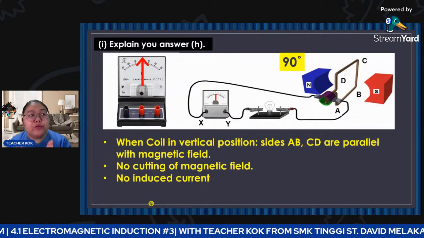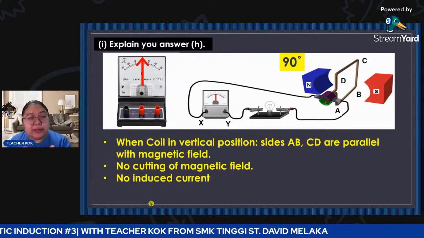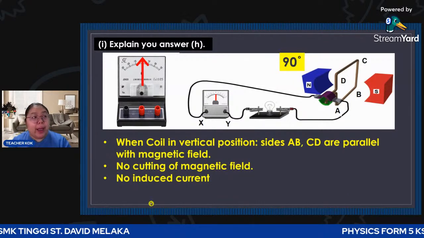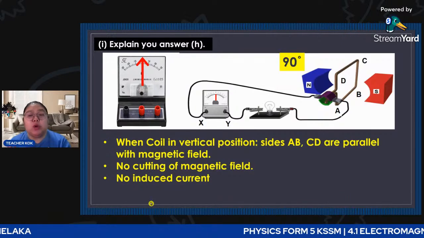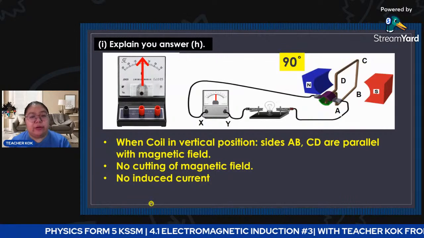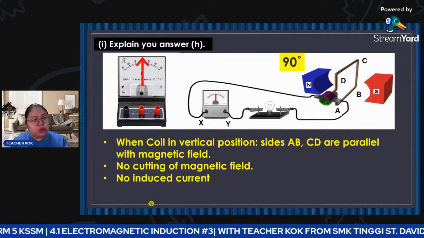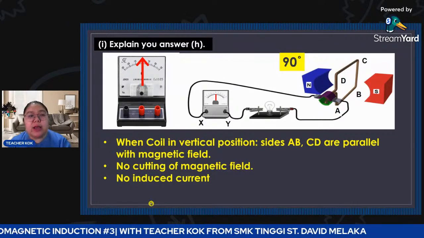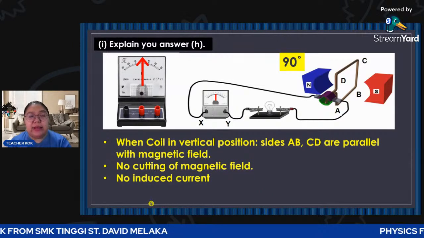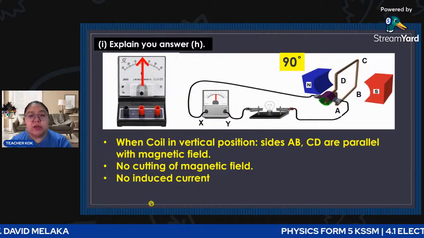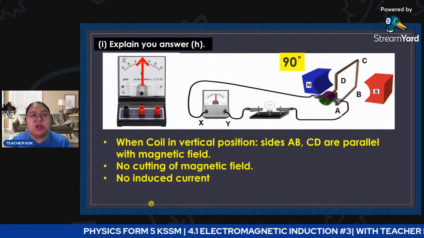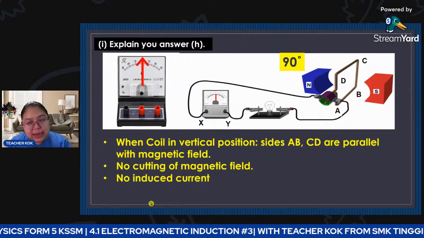When the coil is in the vertical position, the sides A, B, C, D are parallel with the magnetic field. You need to mention the word parallel. If parallel, it means no cutting of magnetic field lines, and so no induced current. This is how we answer when the generator rotates to 90 degrees. So no induced current is produced in the circuit, the galvanometer deflection goes back to 0 and the bulb never lights up.